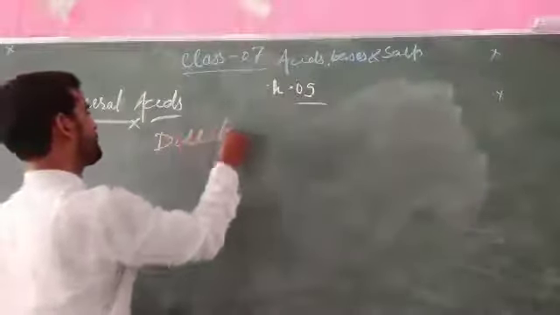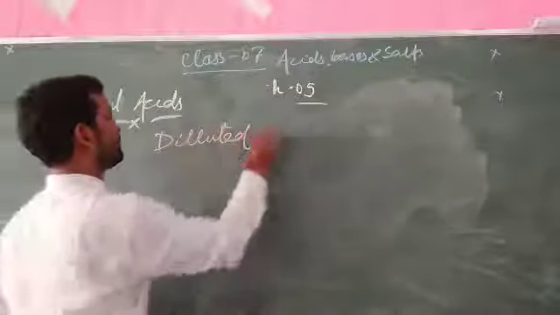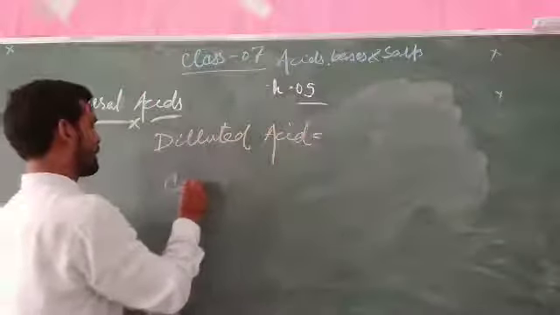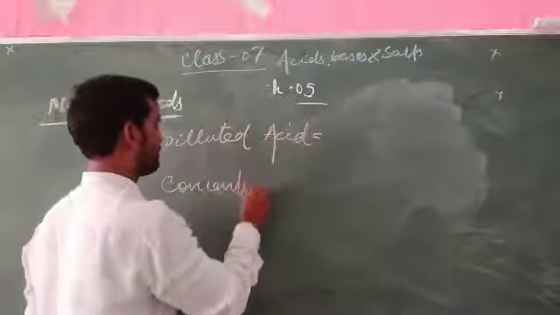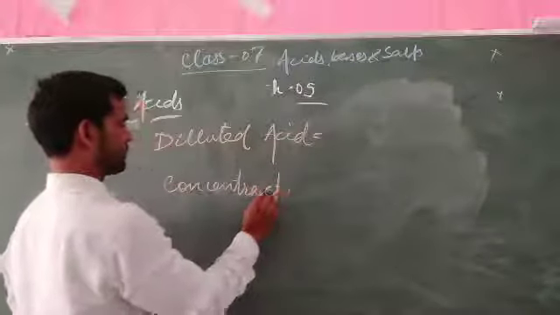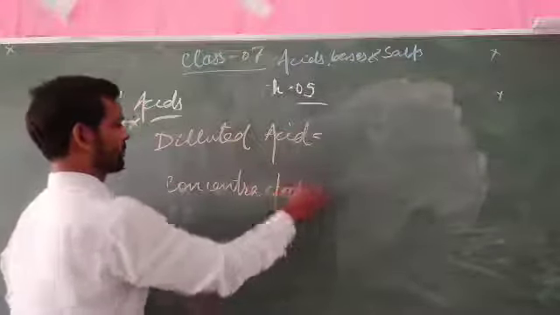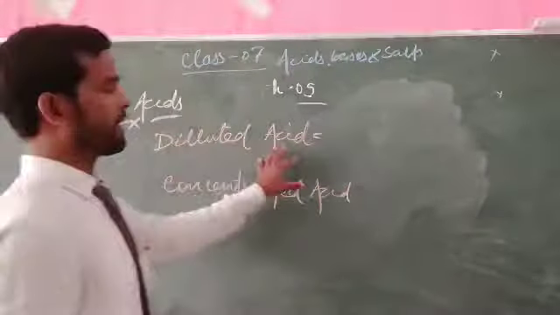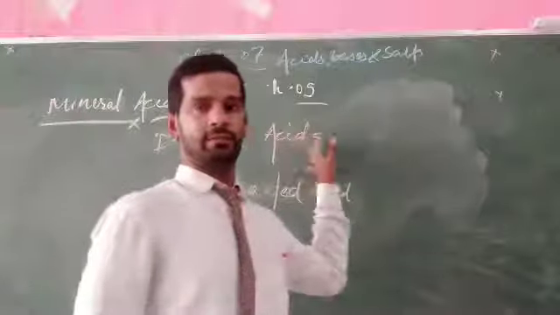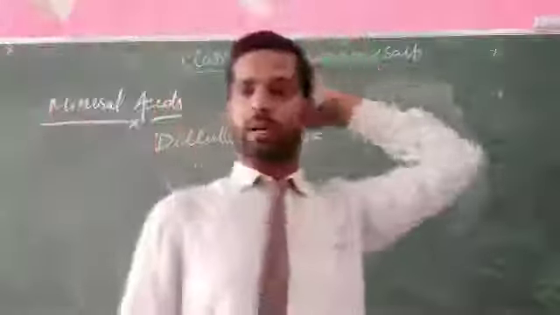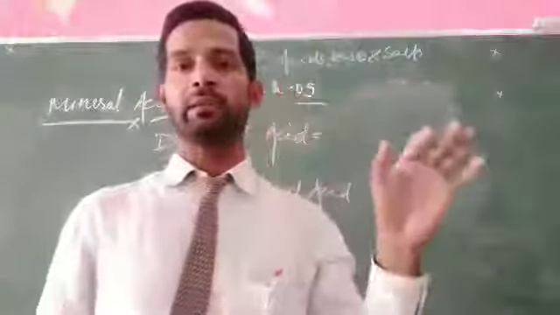Diluted acids are those acids in which water is added more and more.